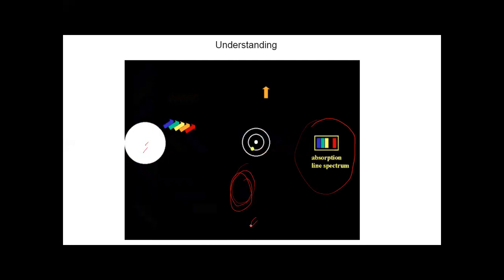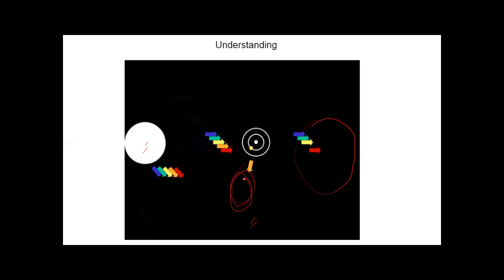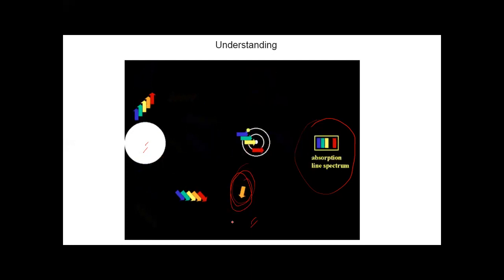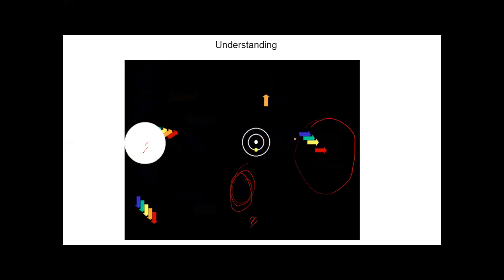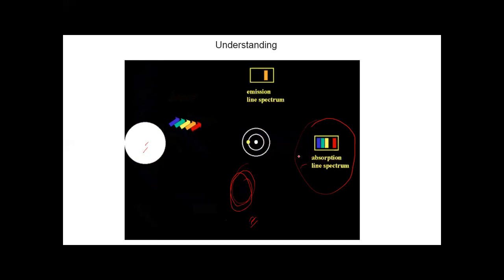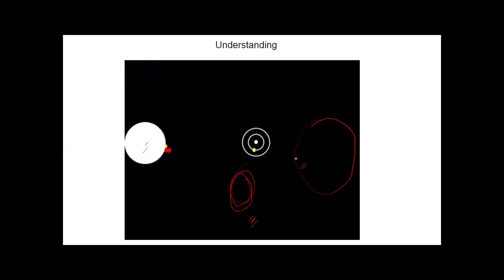So I think this is a very good animation for you to understand how multicolor light passes through this atom, and this atom absorbs. Look at this, it absorbs only orange light. This orange light is emitted back. When analyzed, it is emission spectra. The rest is absorption spectra. Okay, so let's move forward.